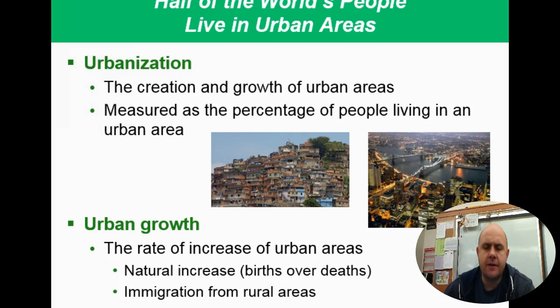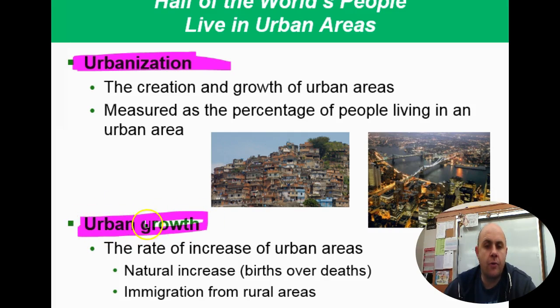In section 1, we have this term, urbanization. We need to know what urbanization is, and it's this basic idea that we're growing or creating urban areas, places where lots of people congregate together. It's a measure of the percentage of people living in this particular area. And then we have urban growth, where we're measuring the rate at which these urban areas are growing.